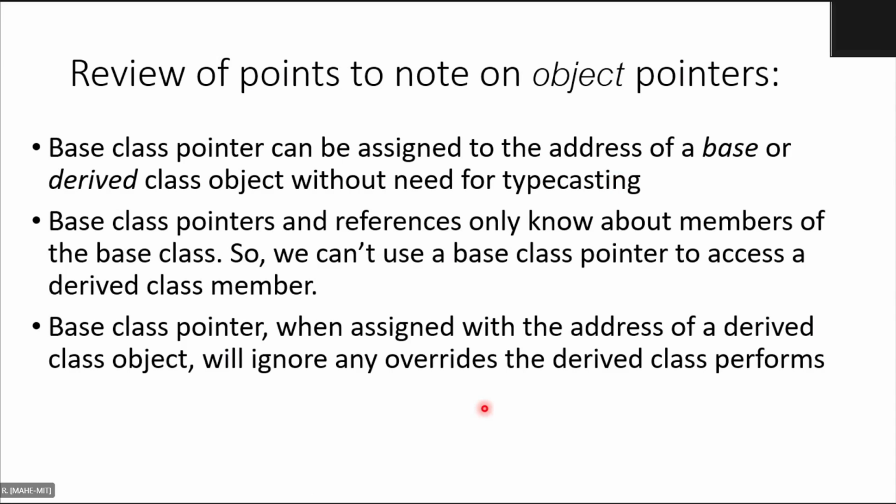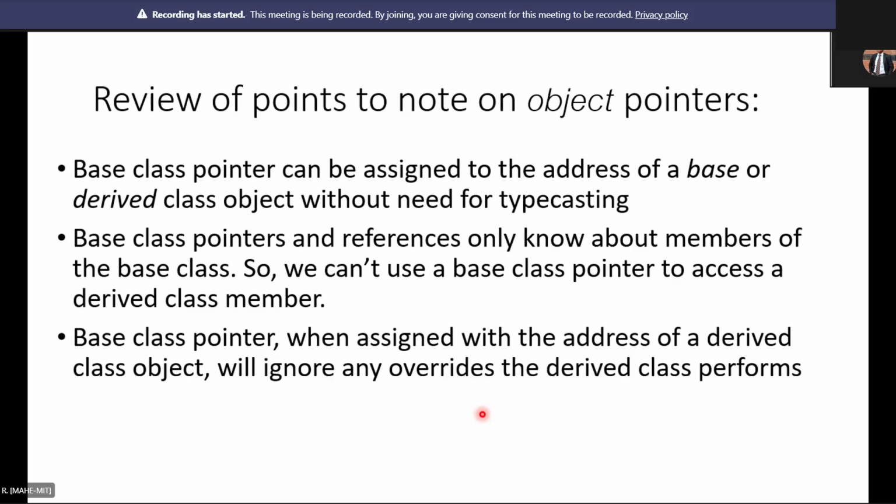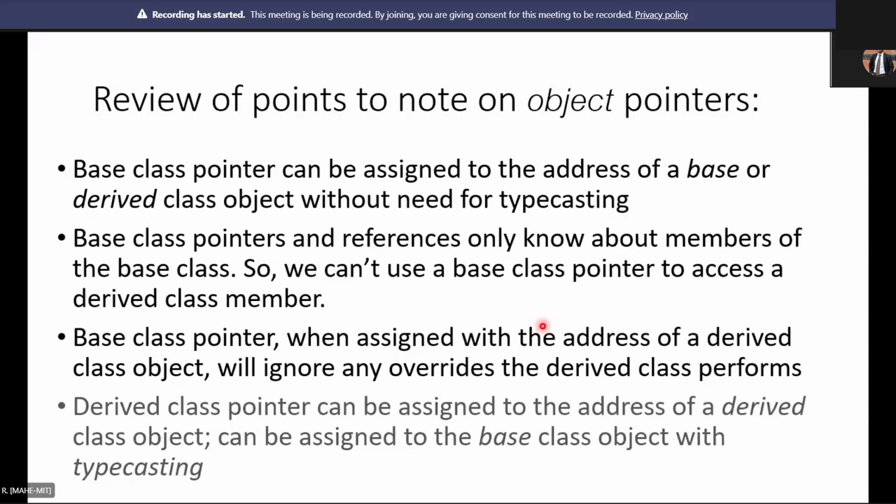Right. So this was the slide that we were talking about, the review on the object pointers that we had discussed in the previous class. A derived class pointer can be assigned the address of a derived class object, and can be assigned to a base class object with typecasting.